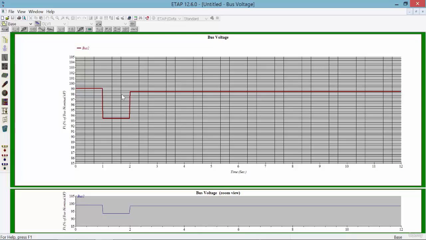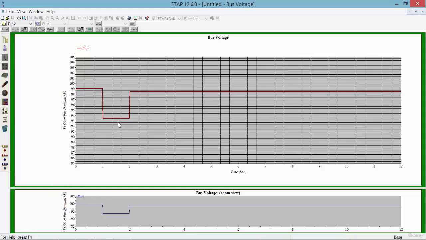Now we can easily say that right at the 0 second, the voltage of bus 2 was at 99% of its nominal voltage level, and then right when the motor started, this voltage dropped down to 93.5.